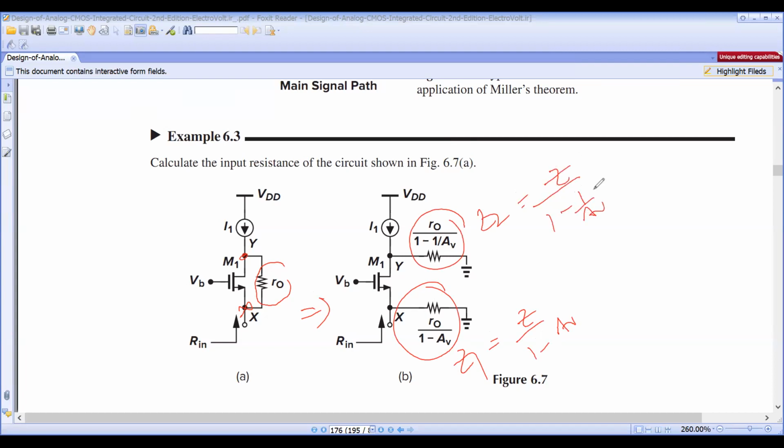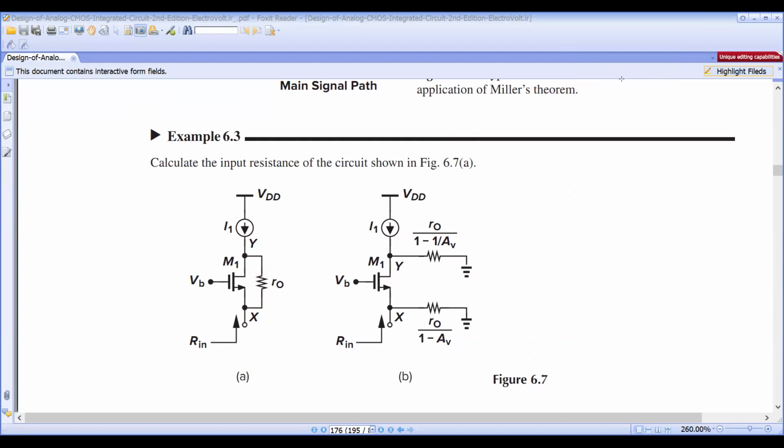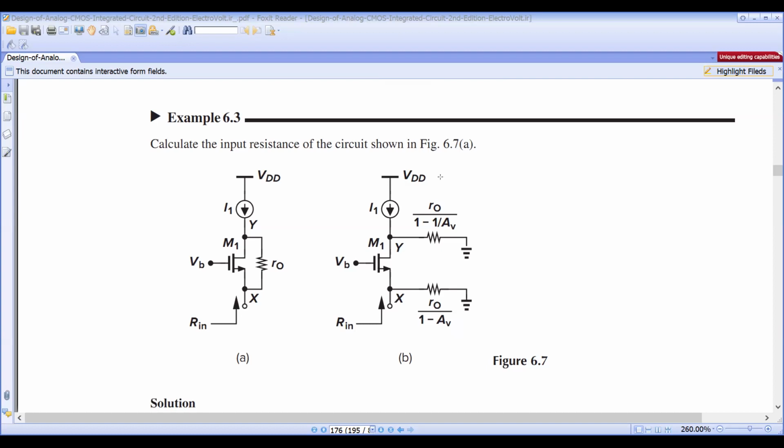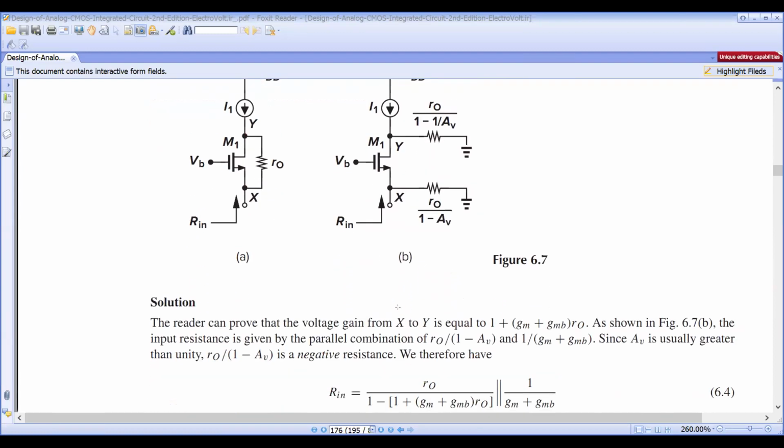Same thing I applied. So what is Z here? R0. R0 by 1 minus AV and R0 by 1 minus 1 by AV. AV is the gain of the transistor. Now we want to get the input impedance. Input impedance means we should be looking in from outside.